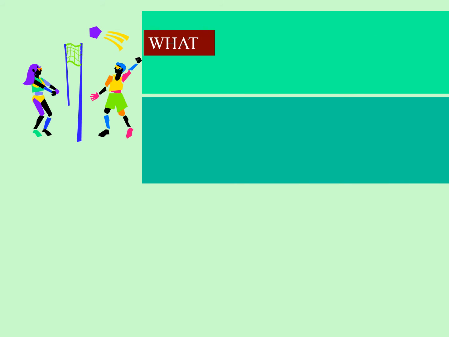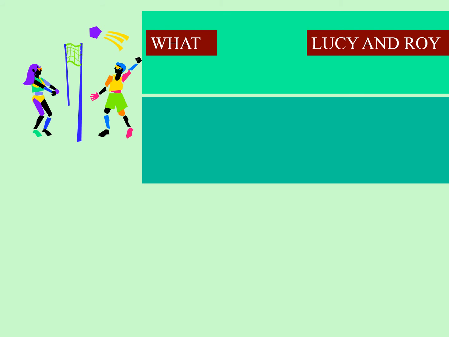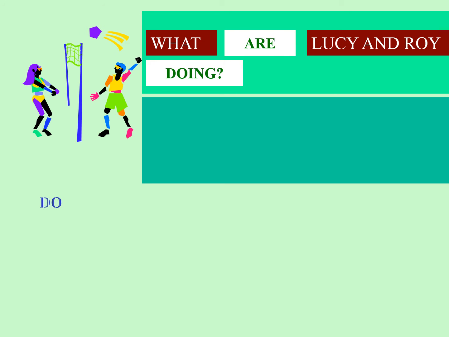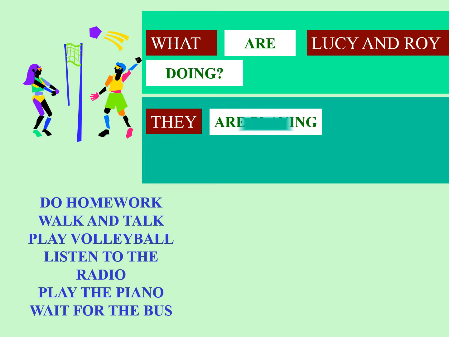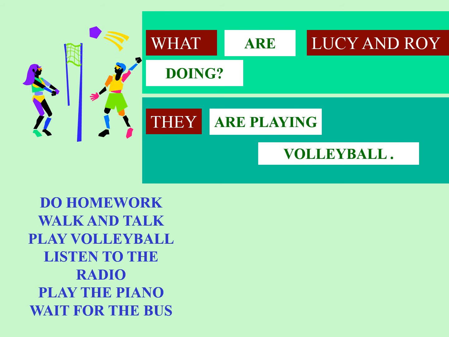An example is this: we have two girls playing tennis. So the question is, what are Lucy and Roy doing? And as you can see, they are playing.